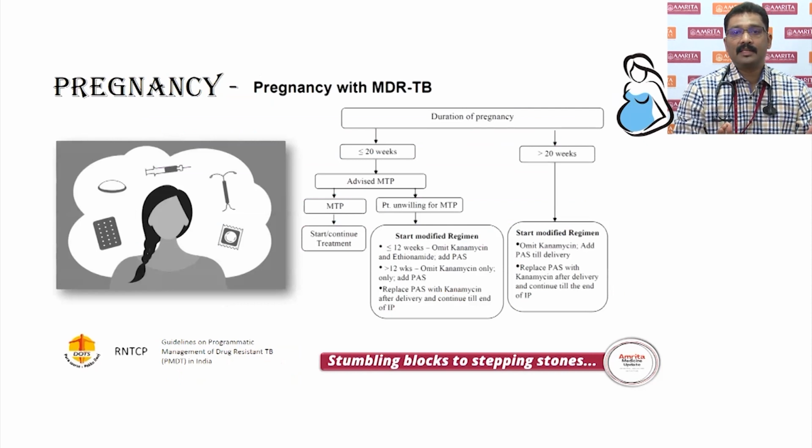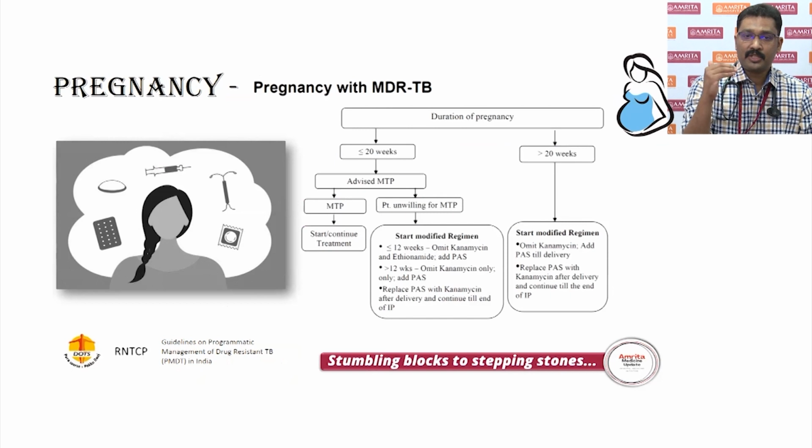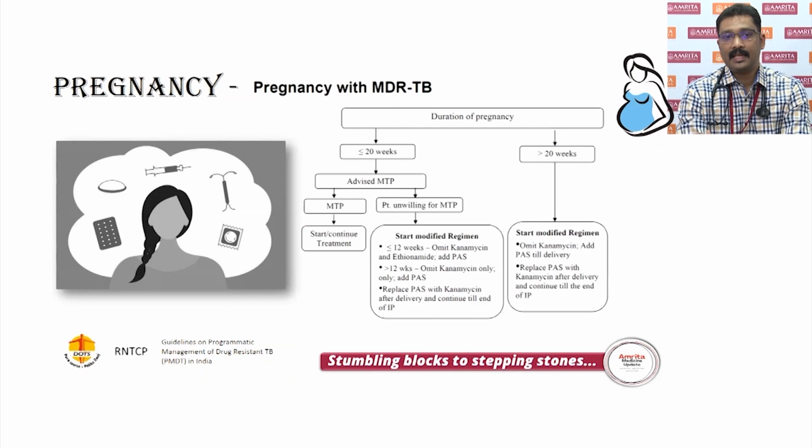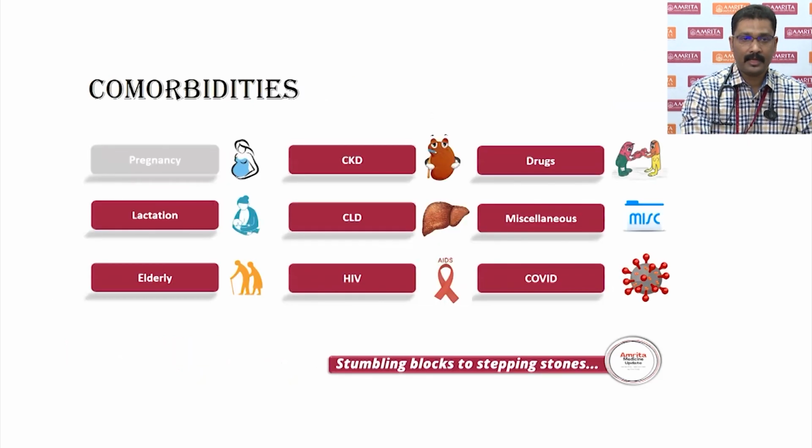I'm not going to discuss MDR-TB and XDR-TB in this talk because of shortage of time, but this slide has been portrayed because it is important to know that if the patient is less than 20 weeks and has been detected to have MDR-TB, MTP or medical termination of pregnancy should be offered to the patient. I will not discuss the other drugs in this particular scenario.